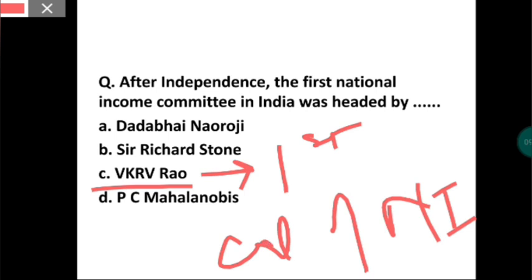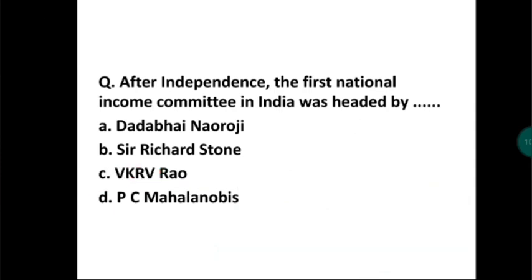He was the first one to give the method for calculation of national income. So don't get confused here. The probability of this being asked is less, but remember everything.